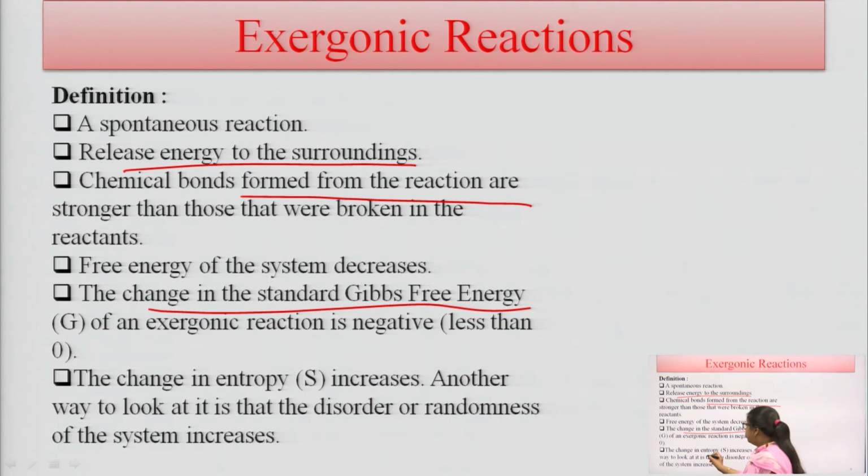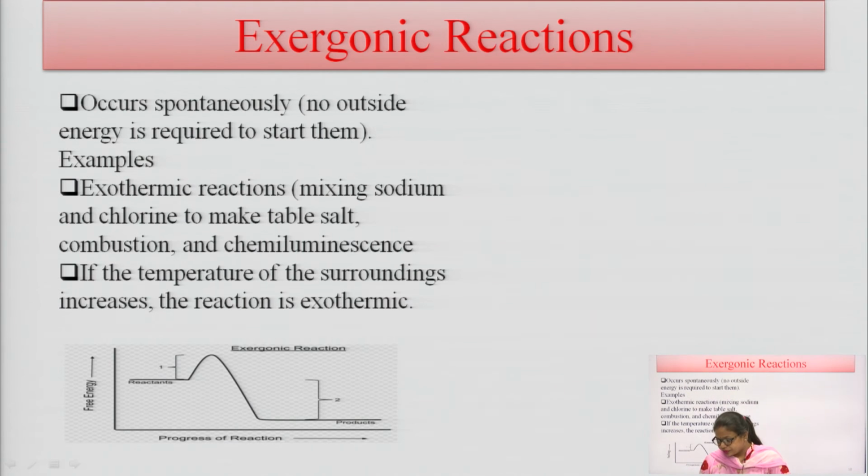So there is an increase in entropy. In an exergonic reaction, the randomness or disorder of the system increases, because the reaction releases energy and does not use any. These are spontaneous reactions, so they do not need any outside energy.